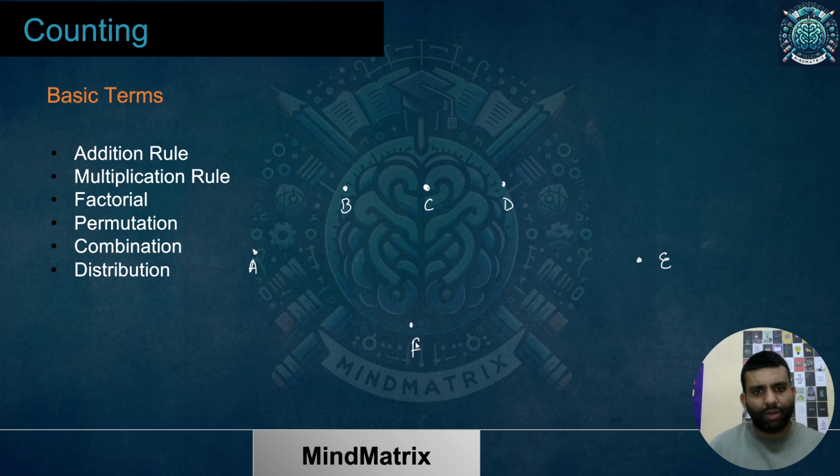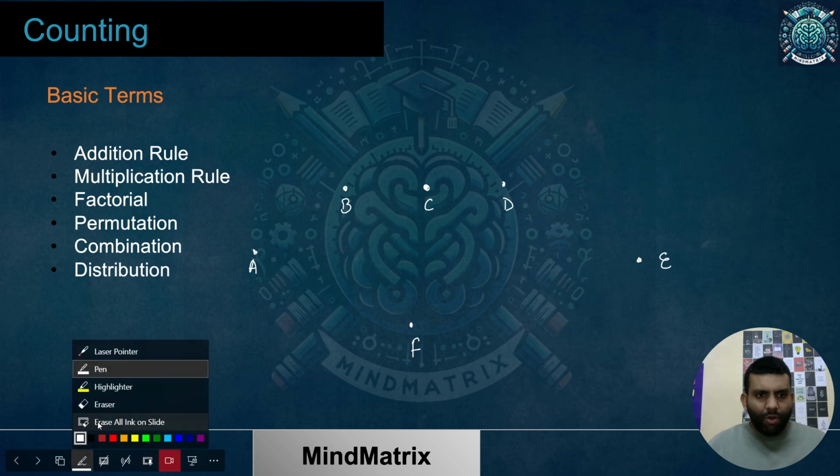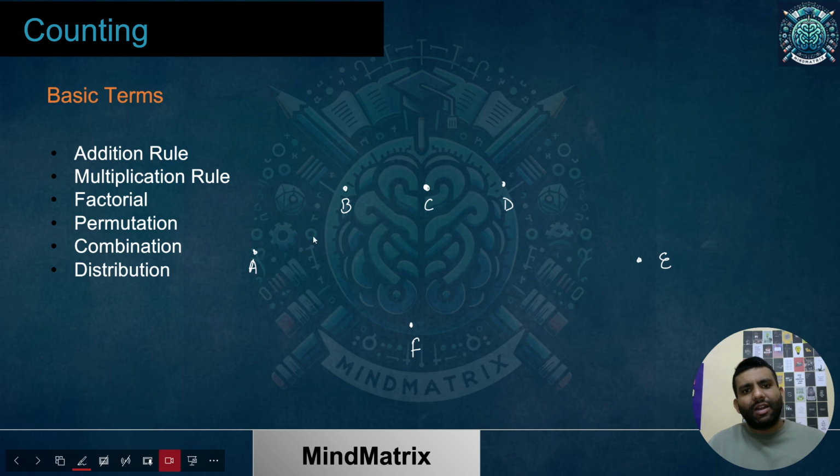Okay, so let's suppose I have to move from A to E. A is a city, E is a city. There are a number of cities, so there are basically two paths. One path goes through these three cities, B, C, D. The other path goes through only one city, that is F. But still, for each of these, again, we have multiple paths available.